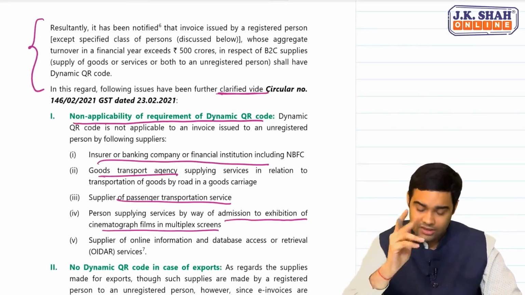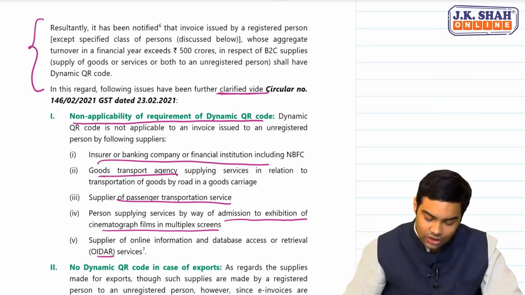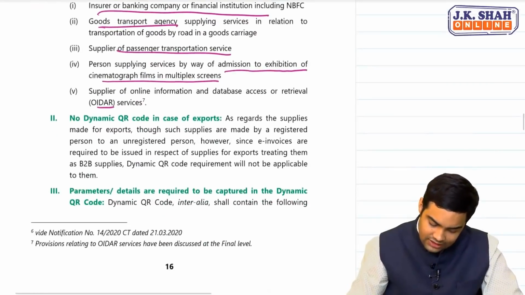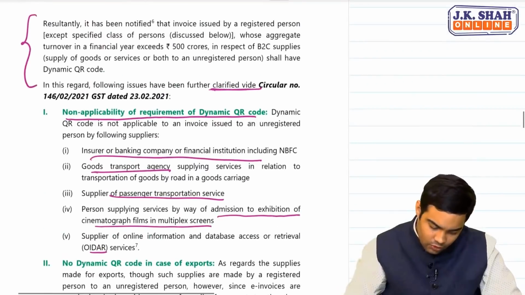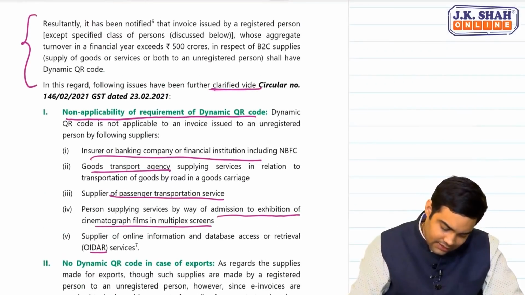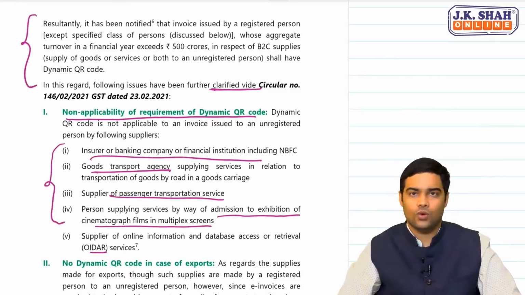And the last one, OIDAR is not applicable. If you see the footnote, it says it has been discussed at final level. So you have to only focus on these four, which is same as whatever was mentioned for e-invoice.